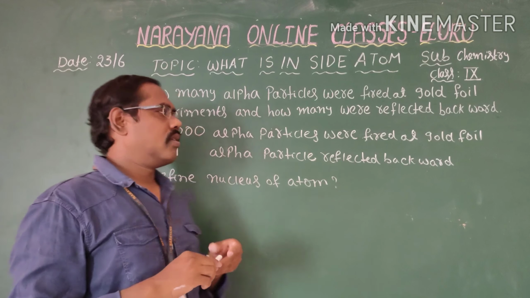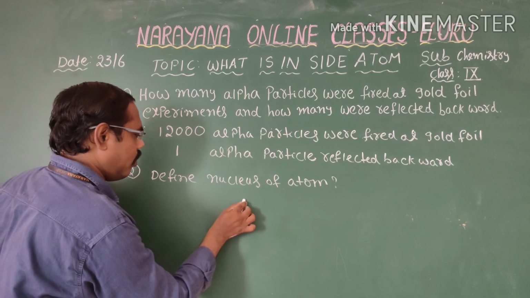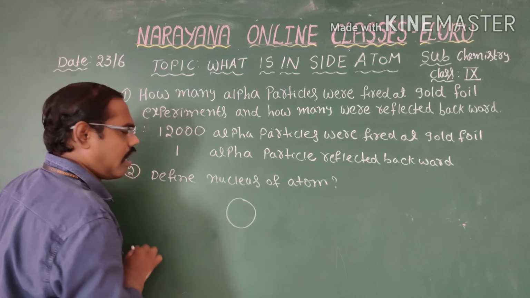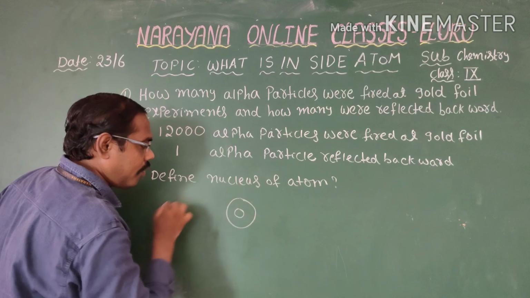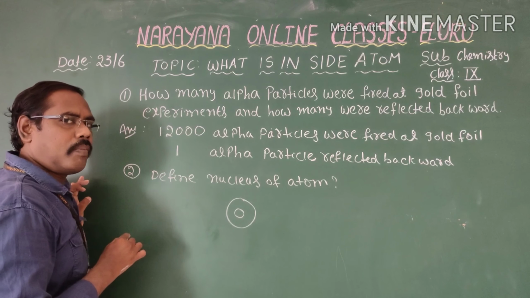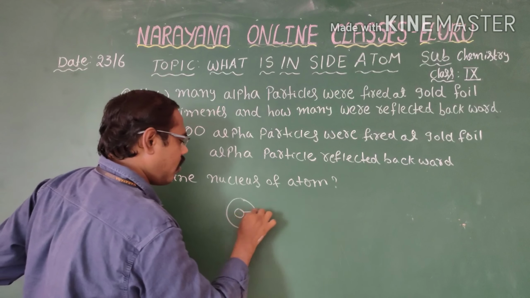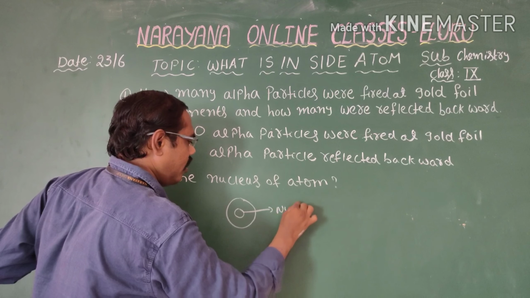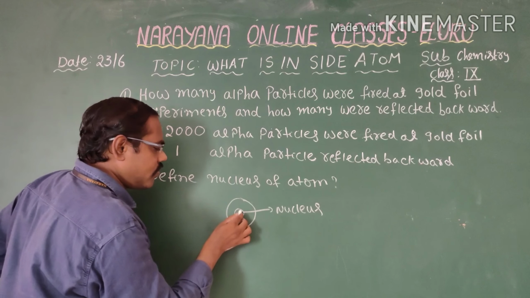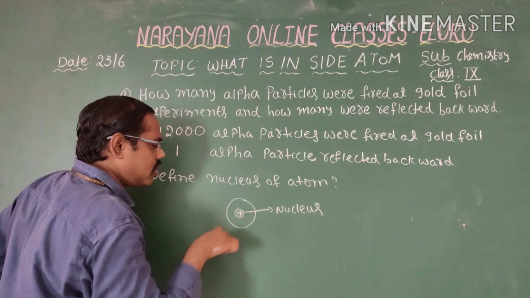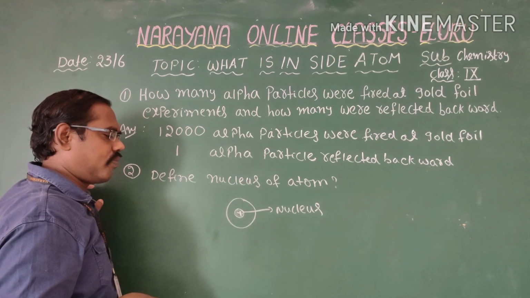For example, this is the atom, in which the center core, or the center part of the atom, is called the nucleus. The nucleus contains positively charged particles, called protons.